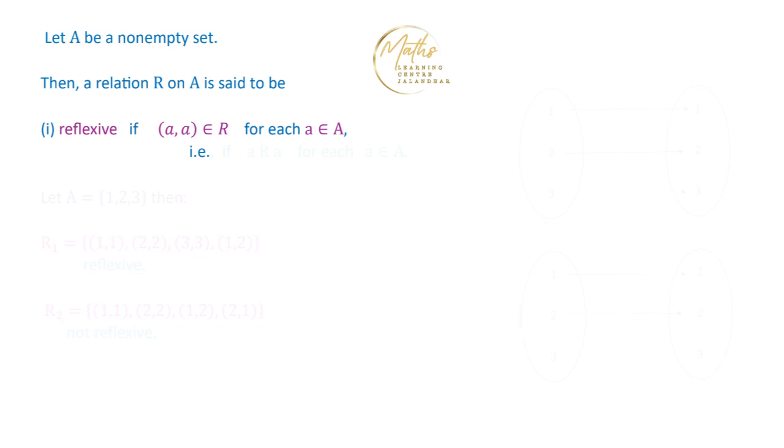So this we can also write as: for each a in A, where small a represents the element and capital A represents the set, we are saying that element a is related to itself. We give an example to make things more clear. Let A be the set {1, 2, 3}. We are talking about a relation R1, given as {(1,1), (2,2), (3,3), (1,2)}.